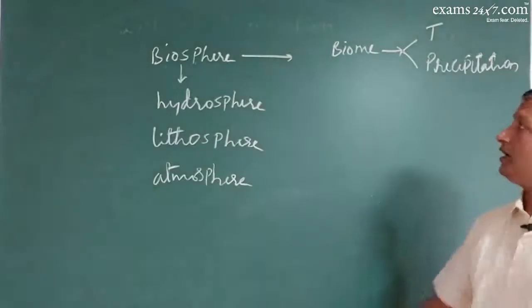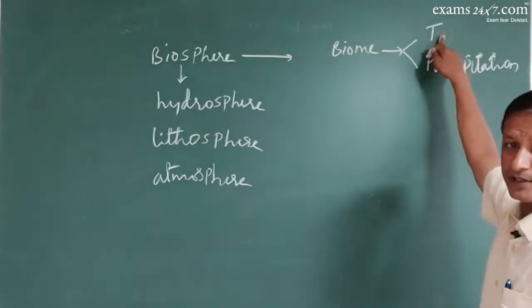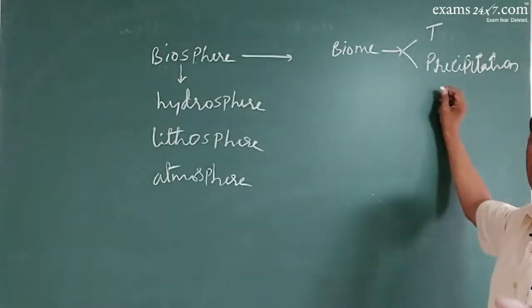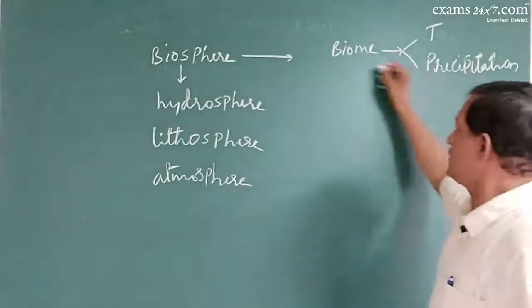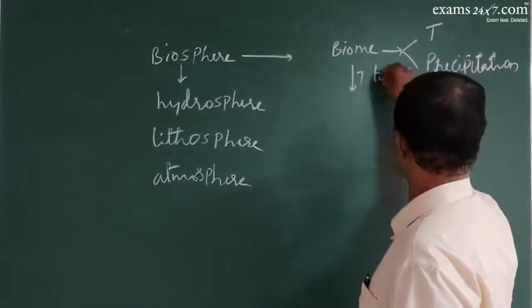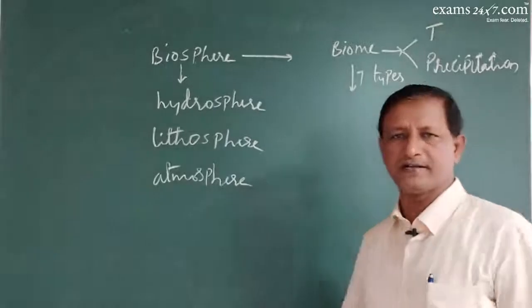Based on the annual variation in the temperature and the amount of precipitation that occurs in an area, the biomes are distinguished into almost 7 types. 7 types of biomes can be identified.